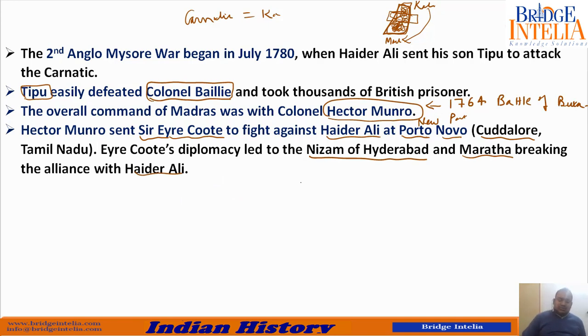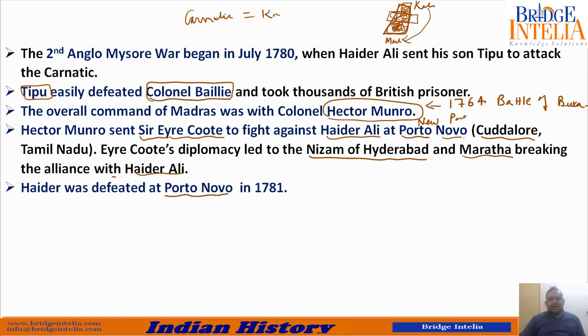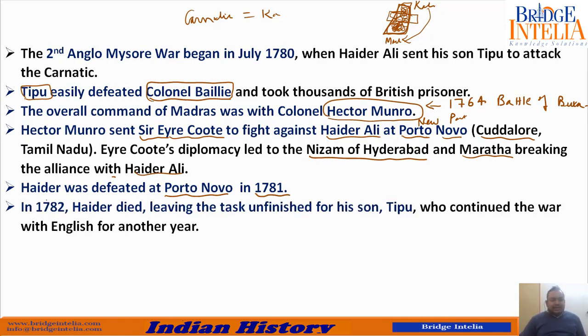So Britishers told Hyder Ali, now let's fight. Now nobody is going to help you. So Hyder was defeated at Porto Novo. Porto Novo means Cuddalore, Tamil Nadu, in 1781. In 1782, Hyder Ali died due to cancer, leaving the task unfinished for his son Tipu.